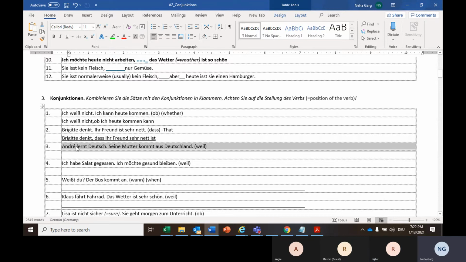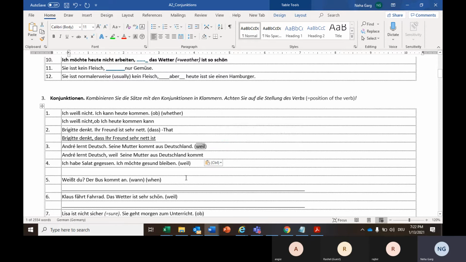Now, Nummer 3. Andre lernt Deutsch, weil seine Mutter aus Deutschland kommt. Andre is learning German because his mother is coming from Germany. So I'll pick this kommt conjugated and I'll put it at the end of the sentence. Also Andre lernt Deutsch, weil seine Mutter aus Deutschland kommt. So weil we have used already, so there should not be any problem with that.